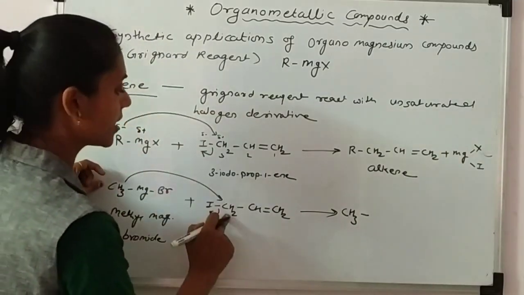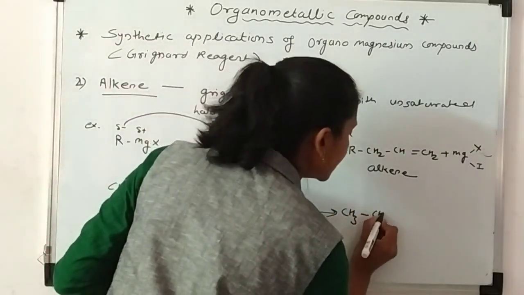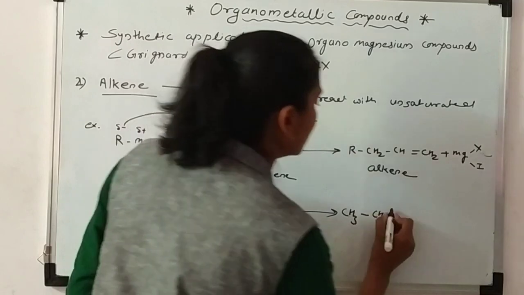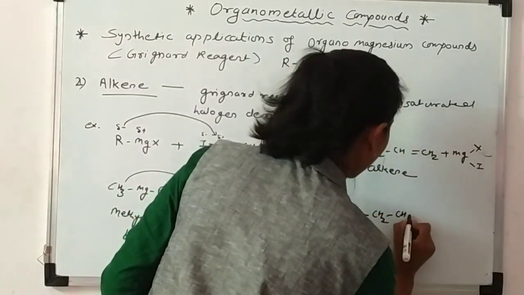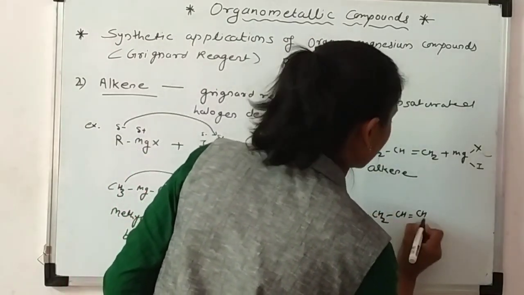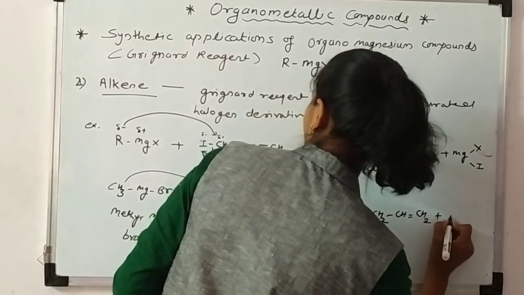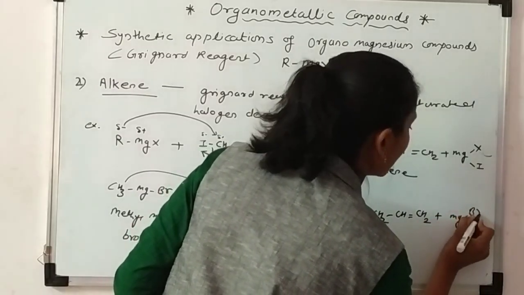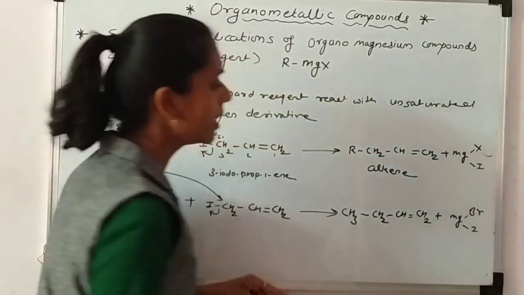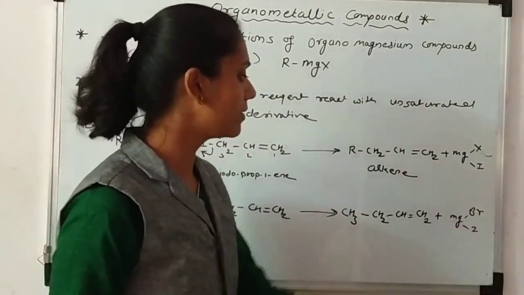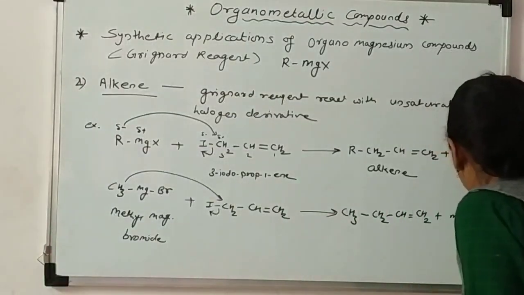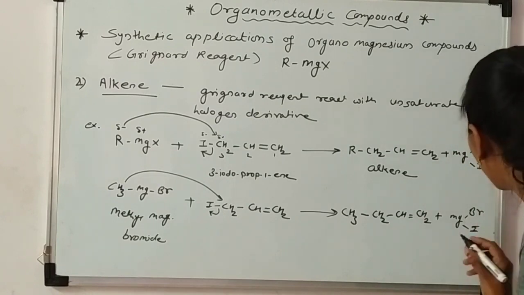This CH3 is reacted with this CH2, and the reaction proceeds, plus MgBrI.